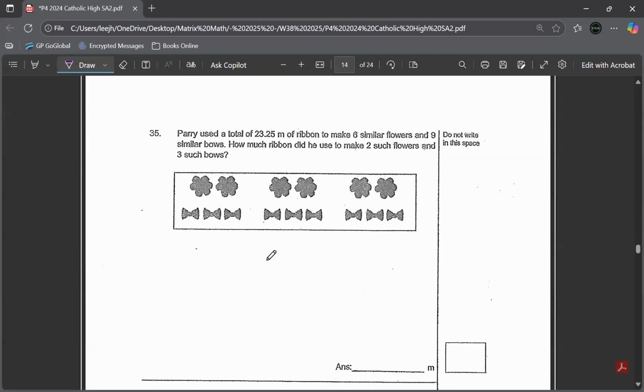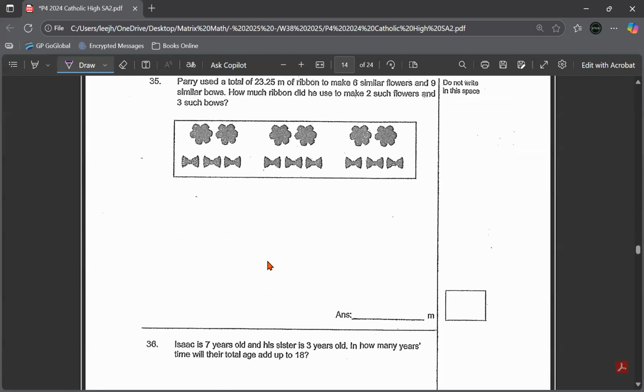Question 35. Carrie used a total of 23.25 meter of ribbon to make similar flowers and 9 similar bowls. How much ribbon did he use to make 2 such flowers and 3 such bowls? You can see all these come in groups.